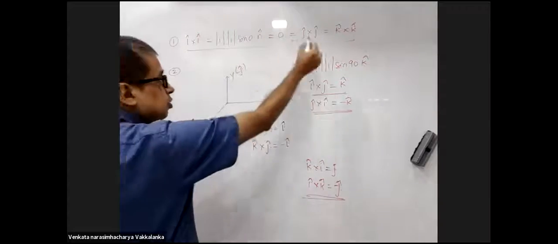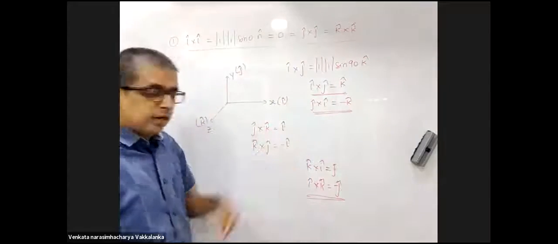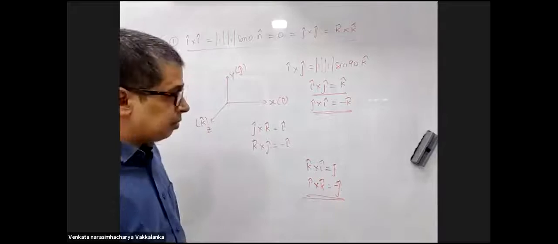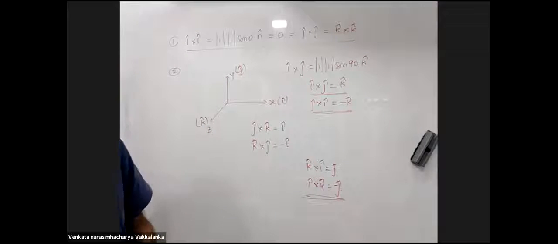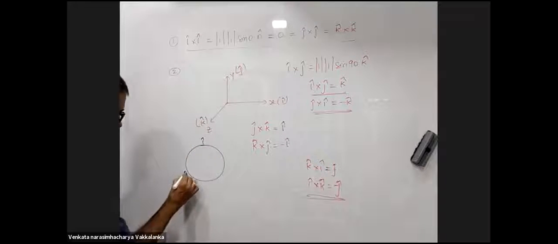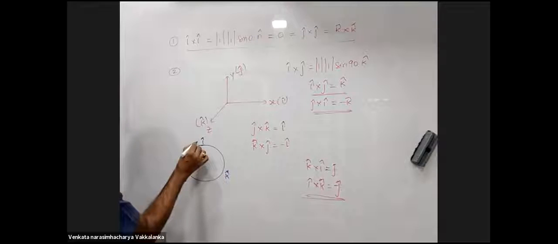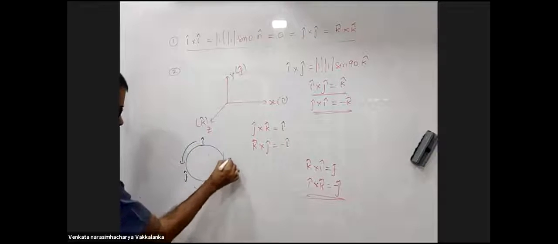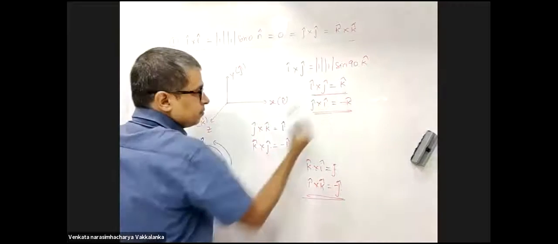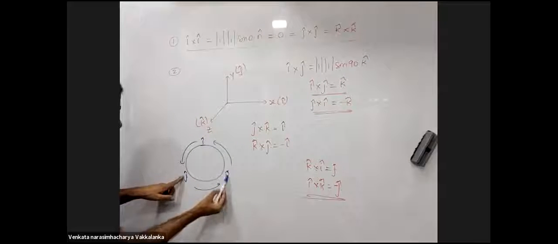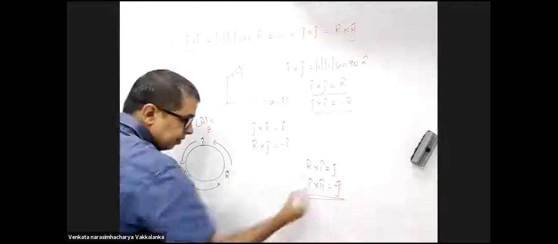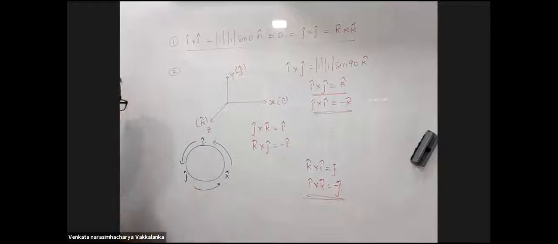Am I expected to remember this? Yes. Don't you think I may get confused? There is a shortcut to remember this result. Have a look at this. This is i cap, this is j cap, k cap. Go in anti-clockwise direction. i cross j will be k. j cross k will be i. k cross i will be j. You reverse the direction, it will be a negative.